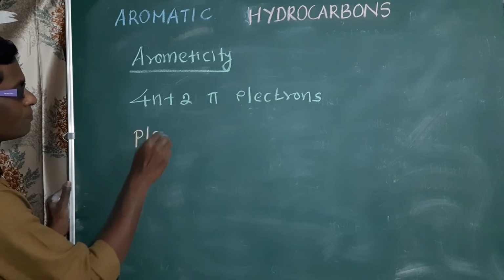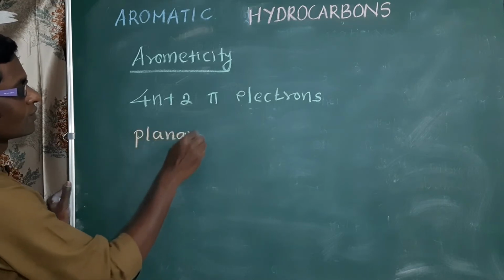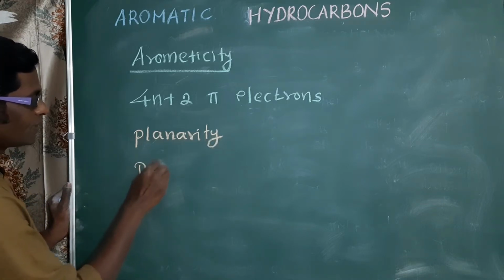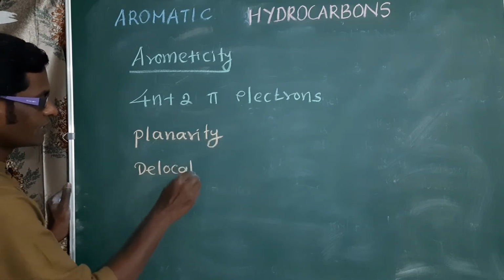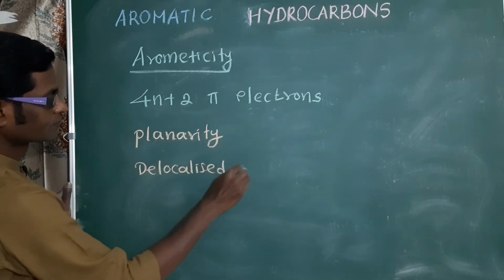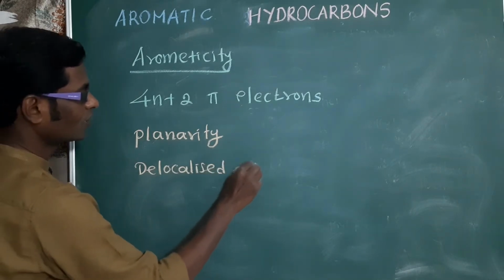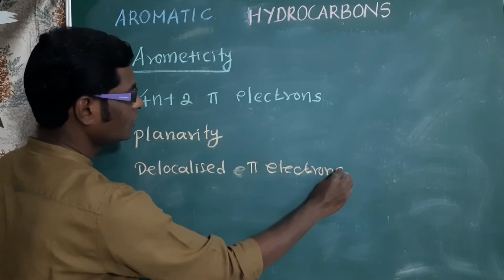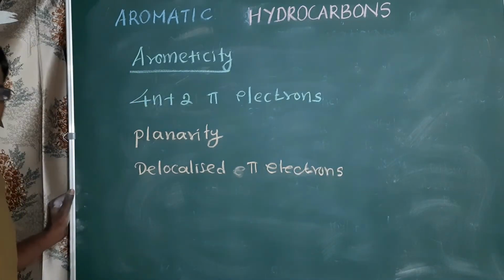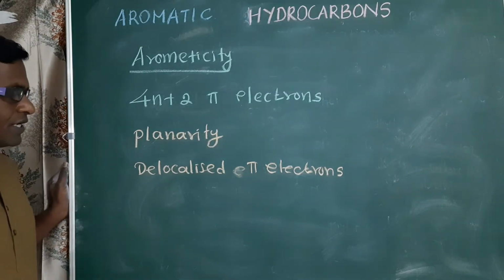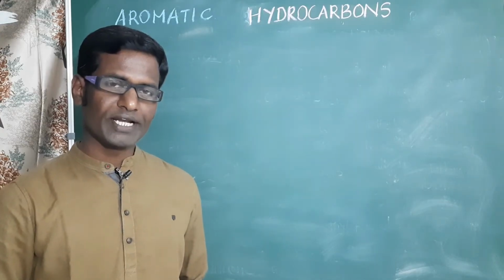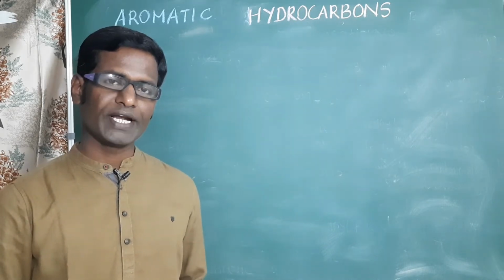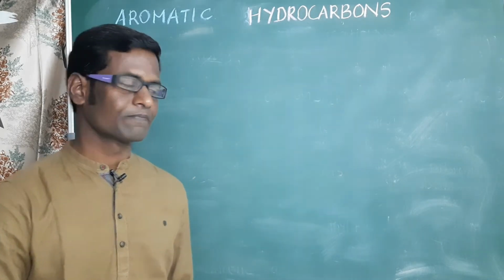Next condition is planarity. Compound should contain planar structure and completely delocalized pi electrons. These are the three important conditions for aromaticity. Based on aromaticity, we can find out whether a given compound is aromatic or non-aromatic.